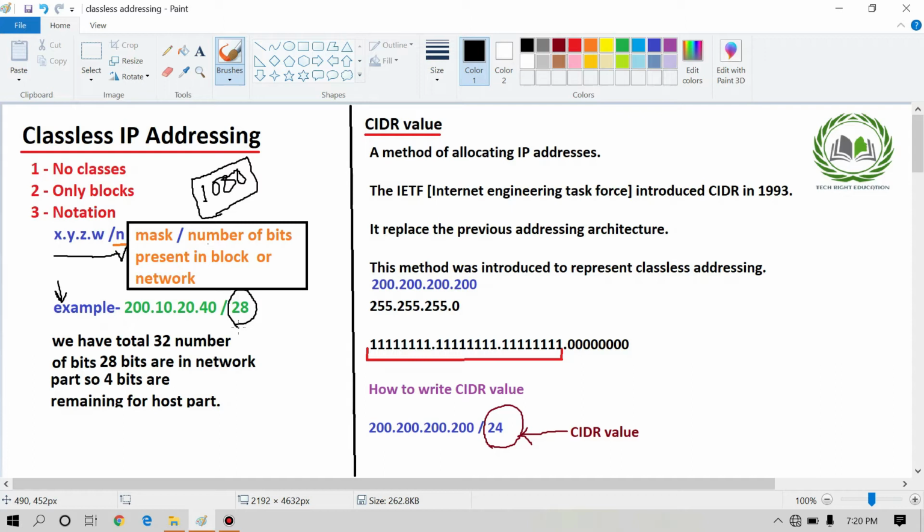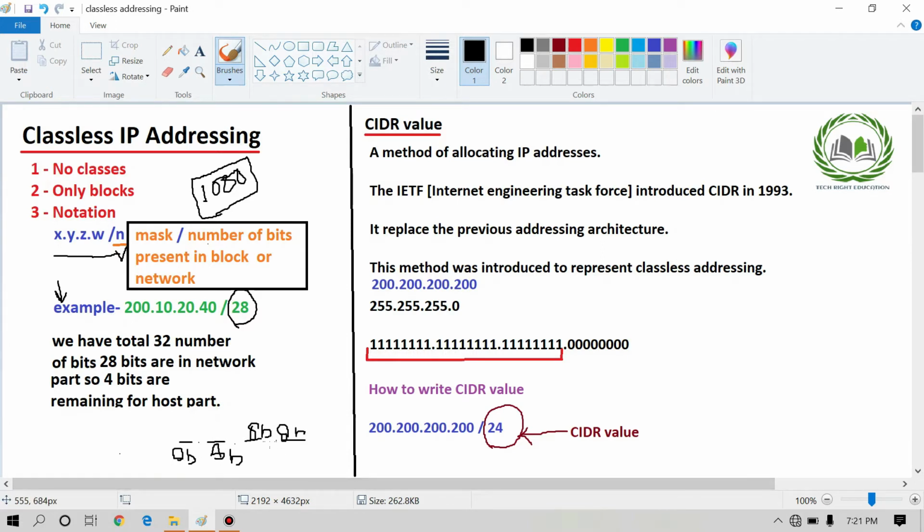As we all know, an IP consists of 4 octets. Each octet has 8 bits. So how many total bits do we have?